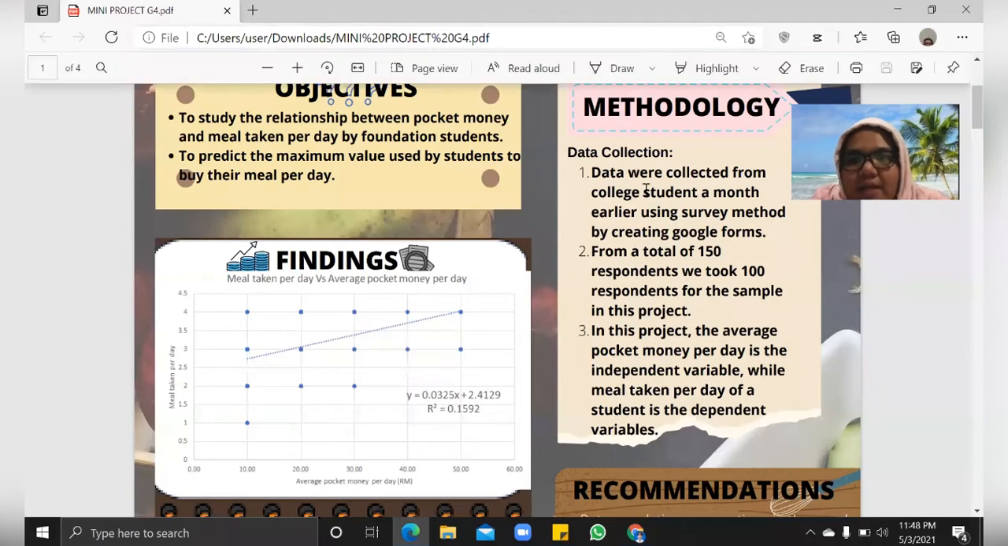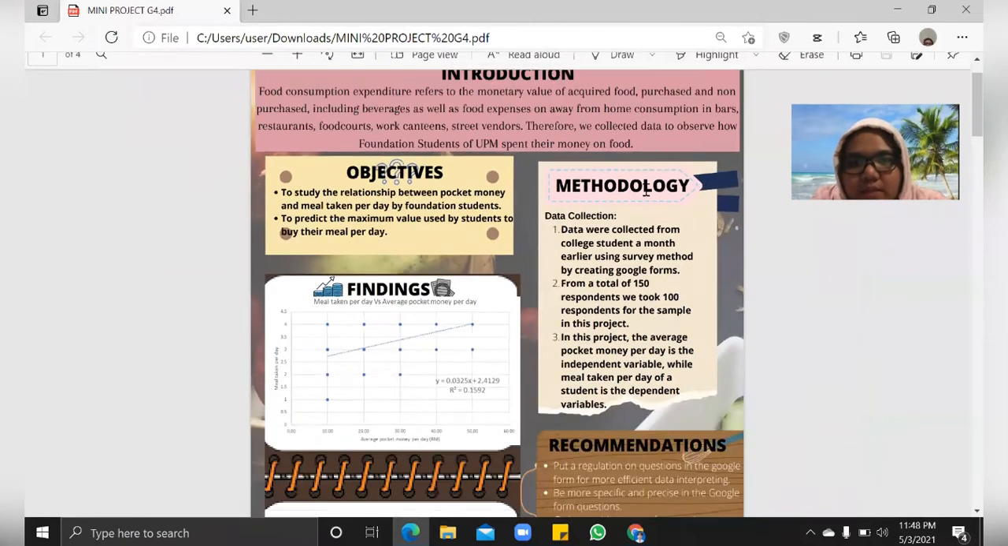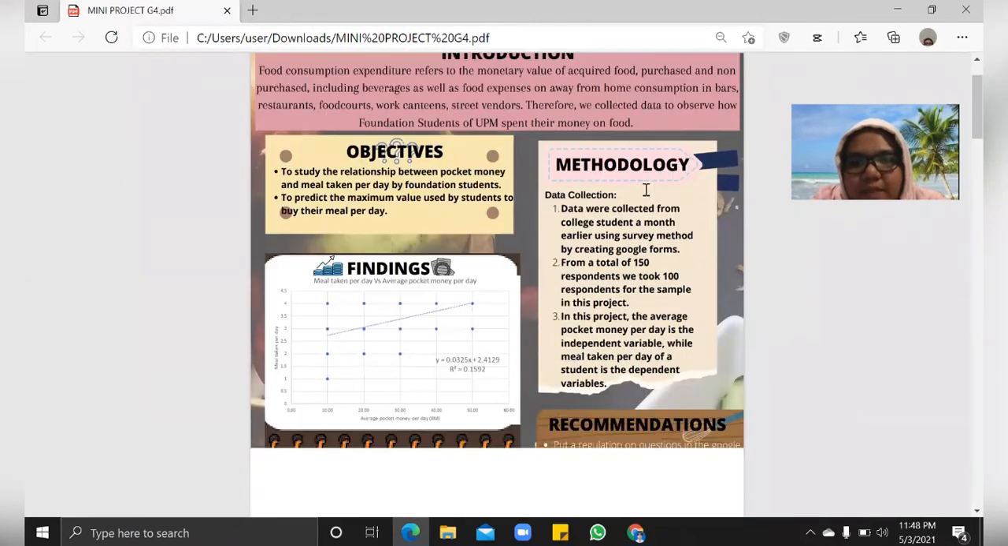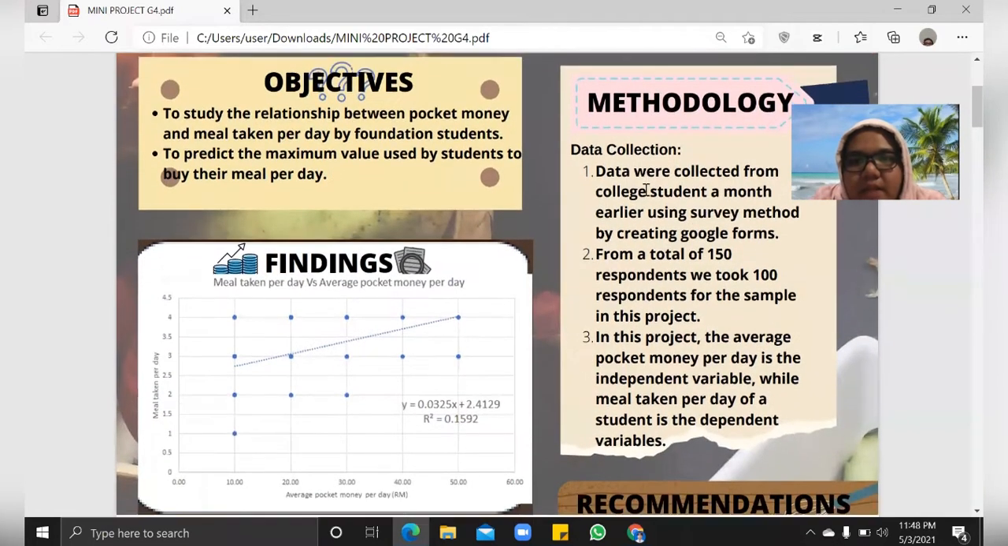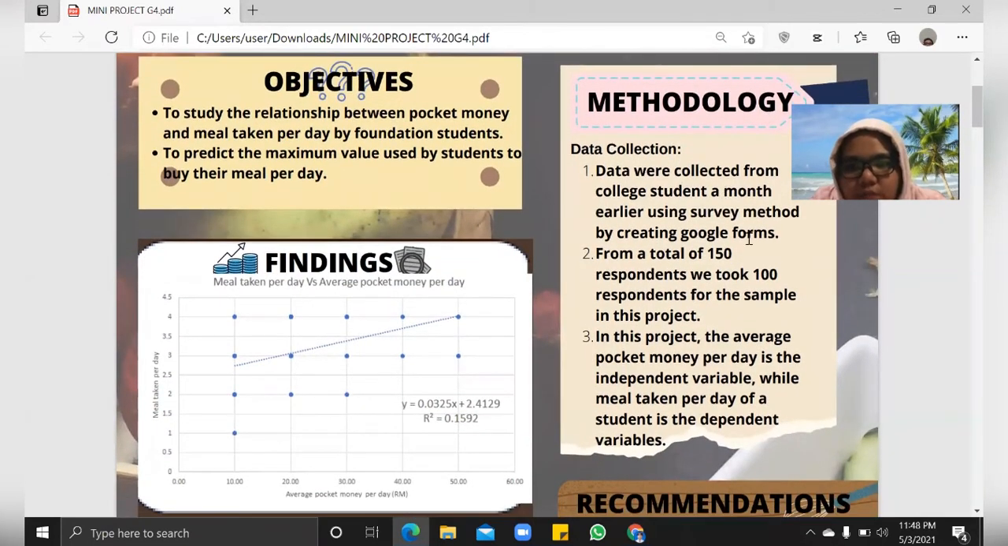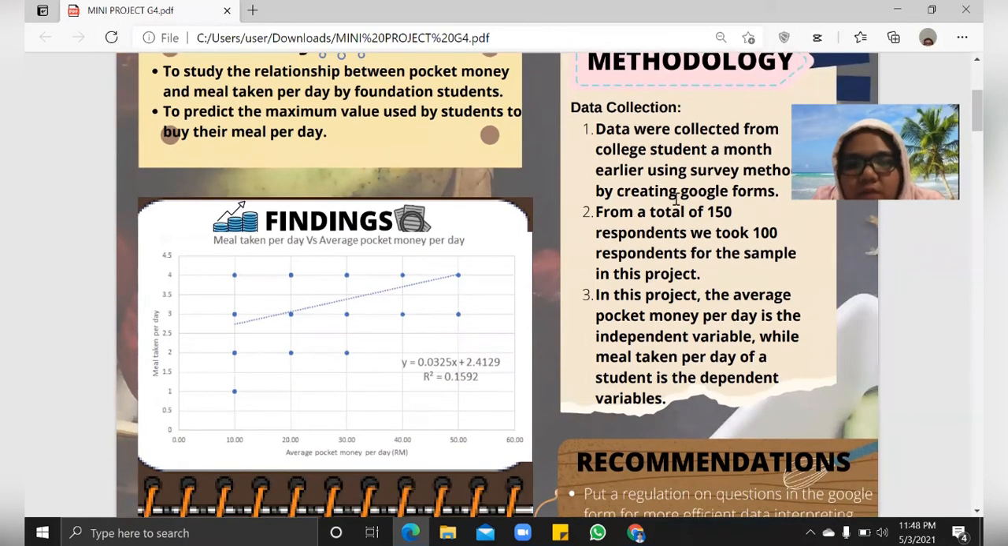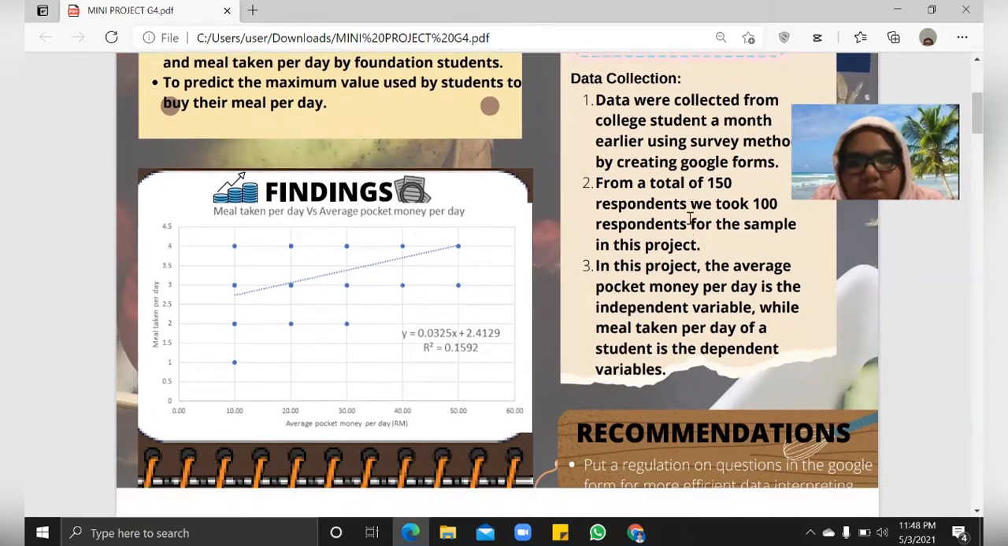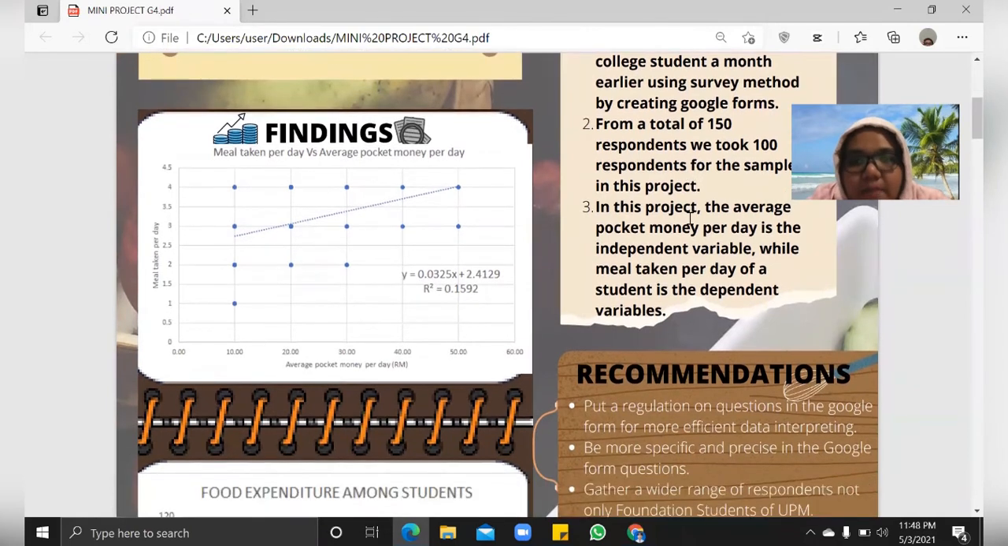I am Alani and I will continue with the method that we use in this project. First, data were collected from college students a month earlier using a survey method by creating Google Forms. From a total of 150 respondents, we took 100 respondents for the sample in this project. In this project, the average pocket money per day is the independent variable, while meal taken per day of a student is the dependent variable.